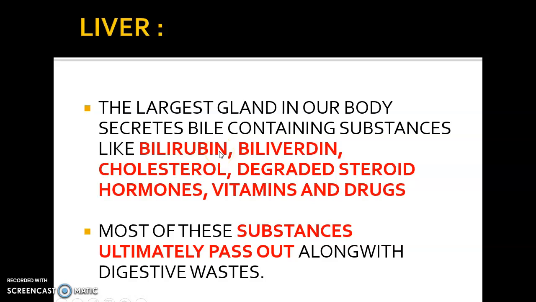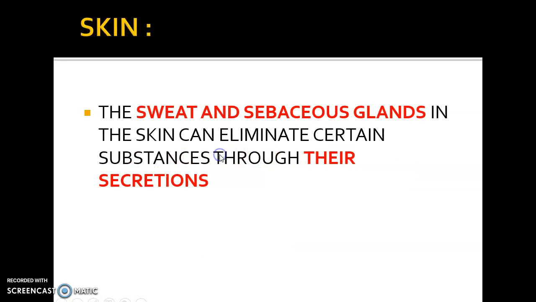So thus anything that is excess, anything that is not required by your body will undergo modification and changes in the liver, and whatever is not required will be eliminated through the digestive waste. So thus liver also acts as a very important excretory organ.